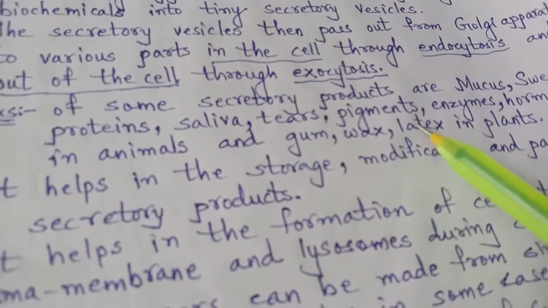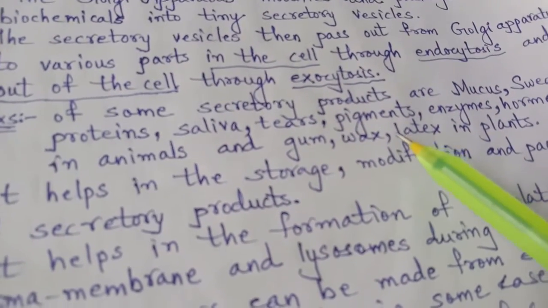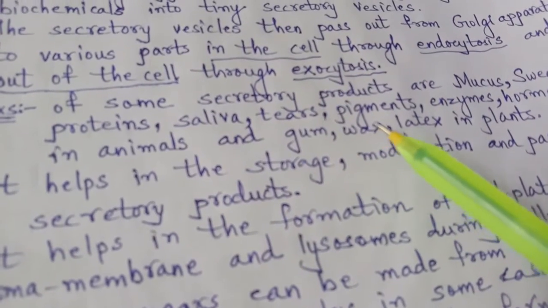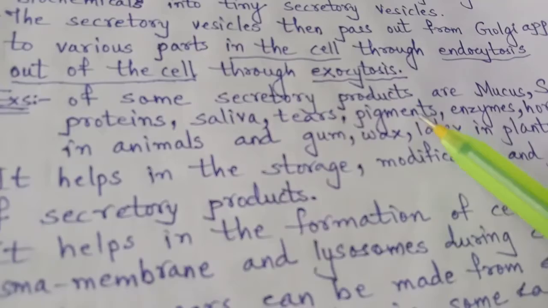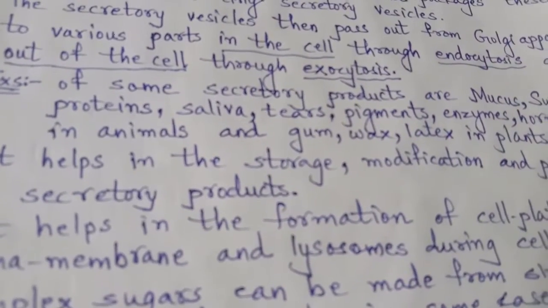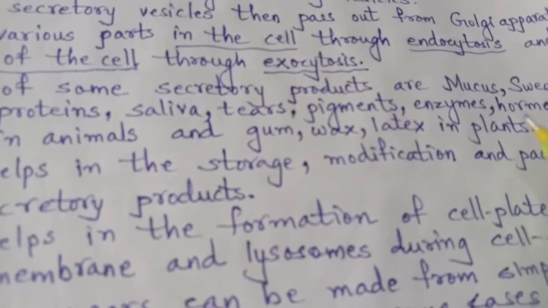Pigments are the substance present in the skin layer. When you are under the effect of more sun rays, pigments are secreted in a larger amount and your skin becomes darker.